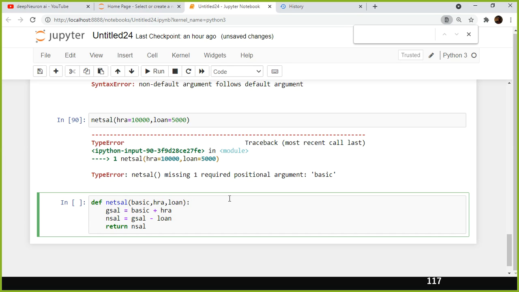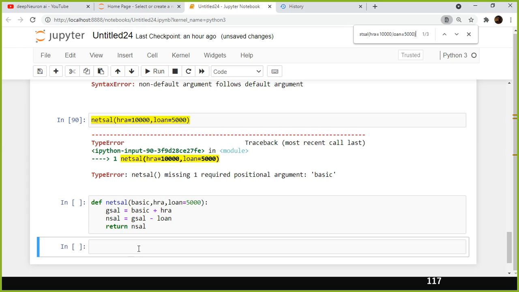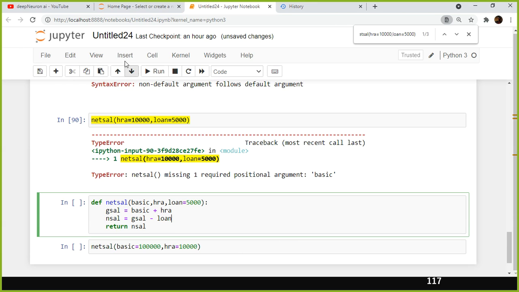For example, here I give something like this. How much do I specify? 5,000, right? Yeah, 5,000 here. And now, if I pass, sorry. So there is a rule here, okay? You need to follow the rule. You are not supposed to specify the non-default argument followed by the default parameter, but this order you can specify.